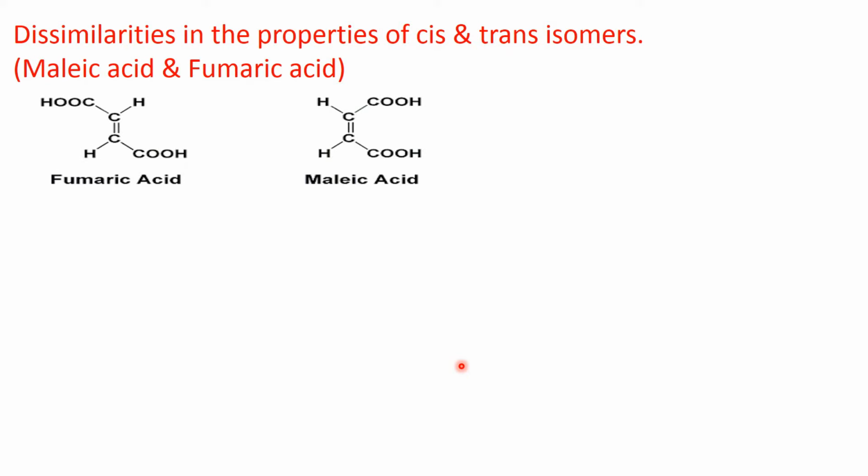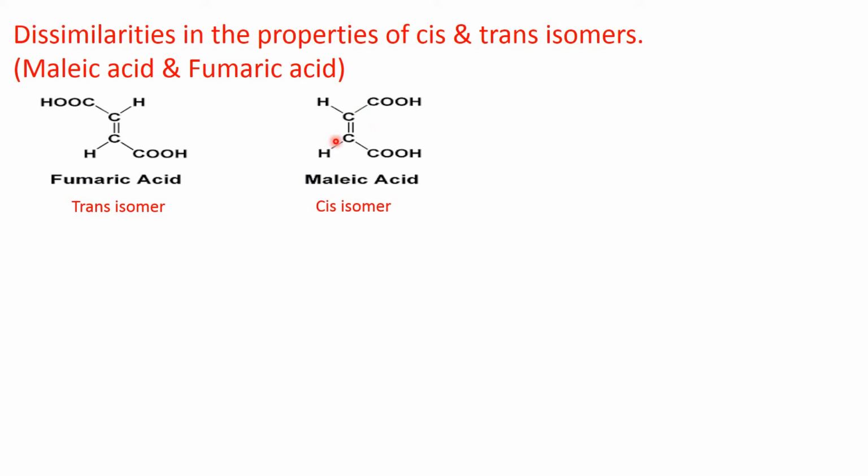Now, dissimilarities in the properties of cis and trans isomers with reference to malic acid and fumaric acid. So, this is fumaric acid, which is the trans isomer, and this is malic acid, which is the cis isomer.